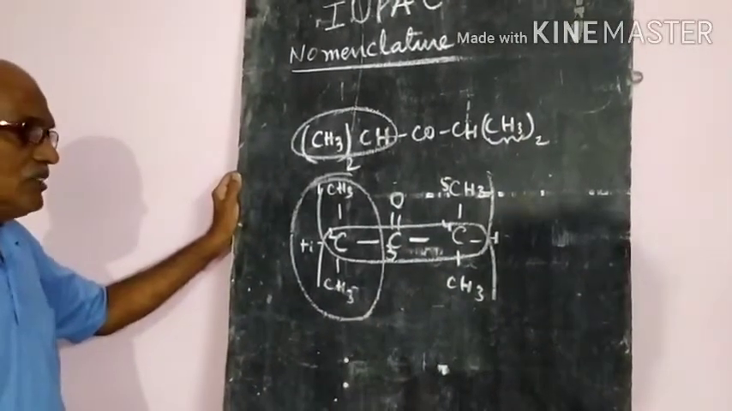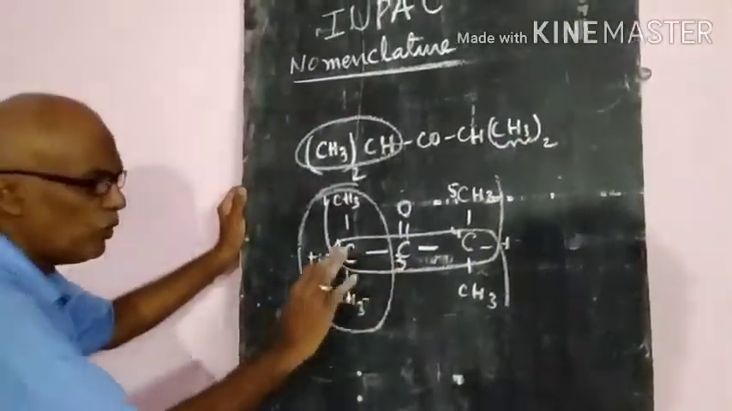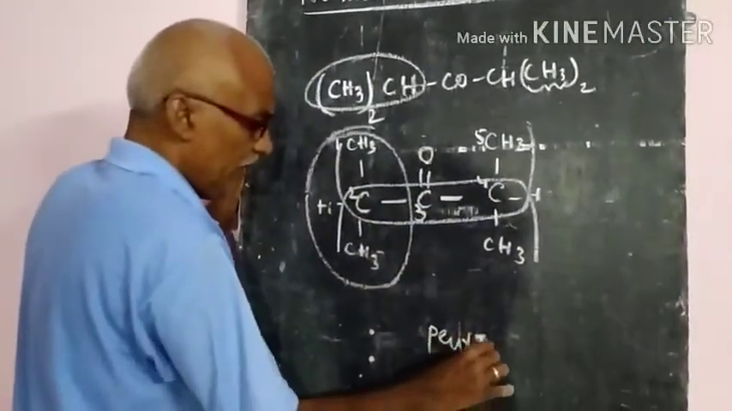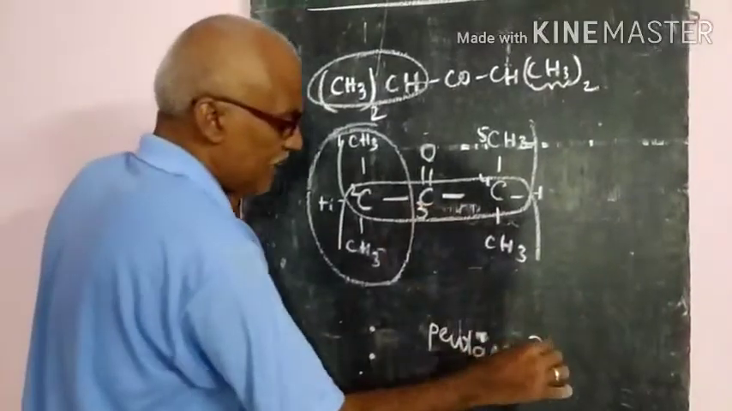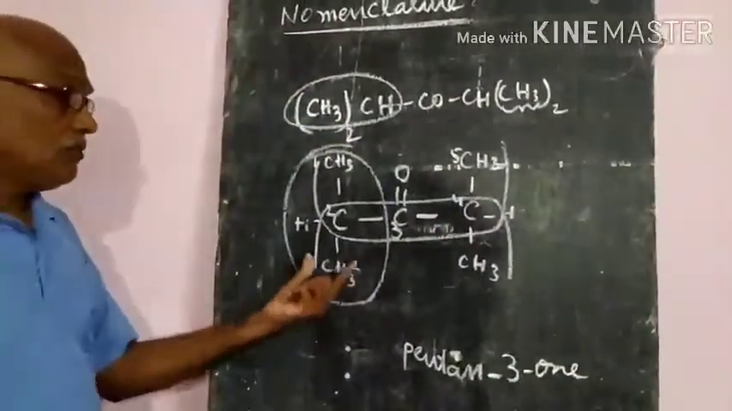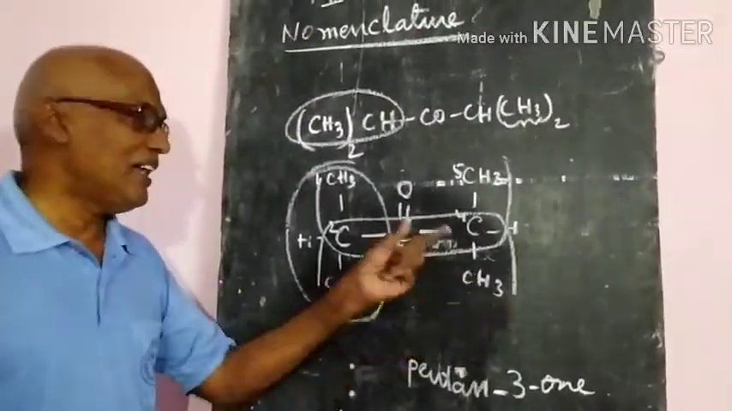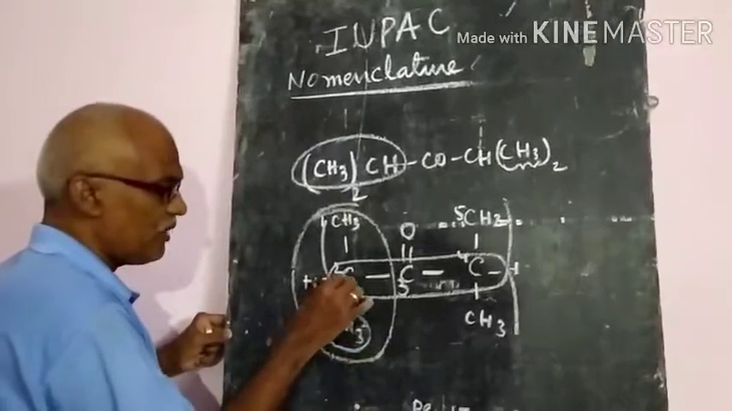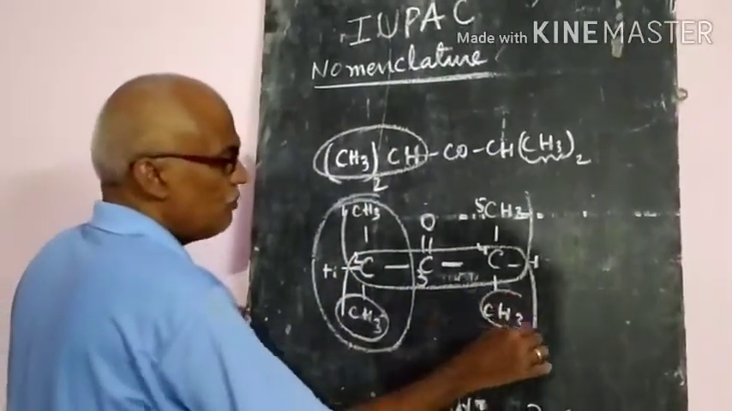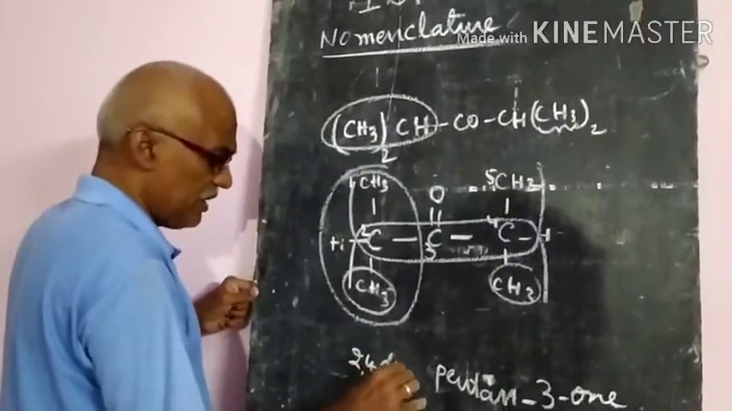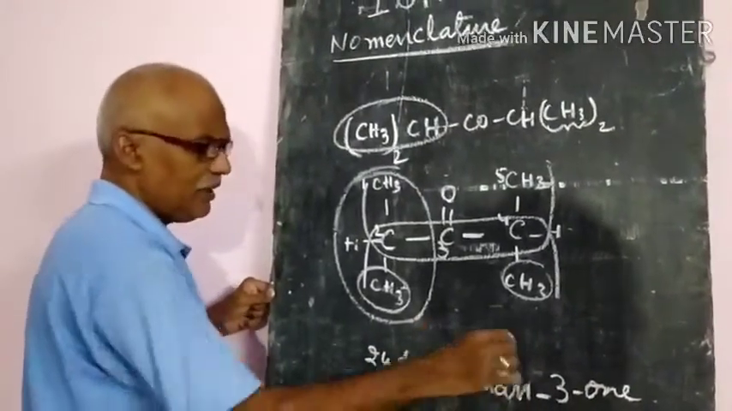And again, now check it. This is the pentanone, already we know that. But where is the carbonyl group? At the third one, pentan-3-one. But again, two methyl groups are attached. Where they are attached, just give the numbers. That means this methyl group is at the least number 2, and this methyl group is at the fourth one. So that means 2,4-dimethylpentan-3-one.